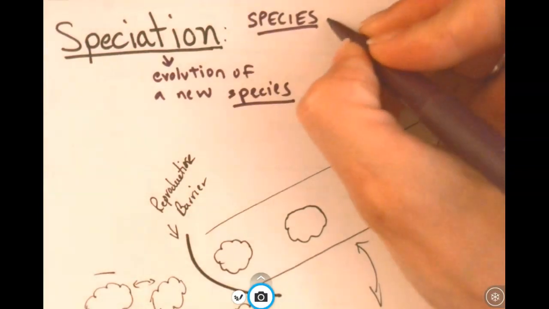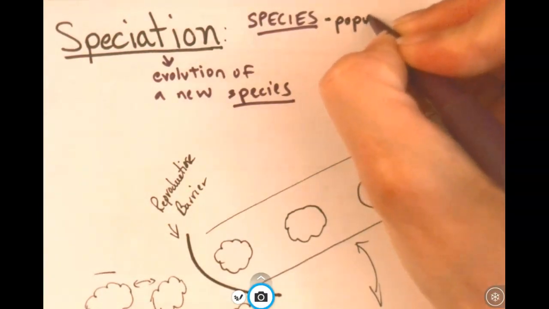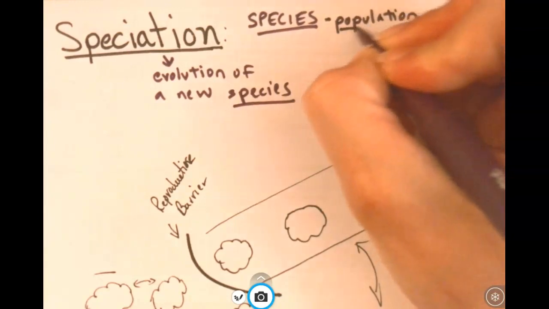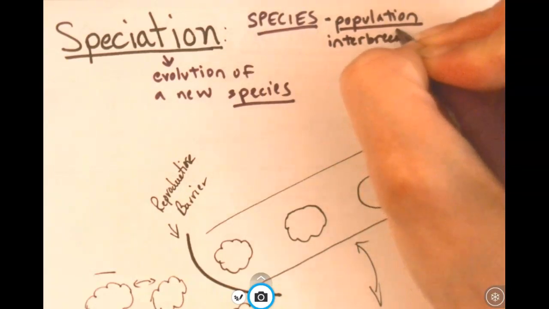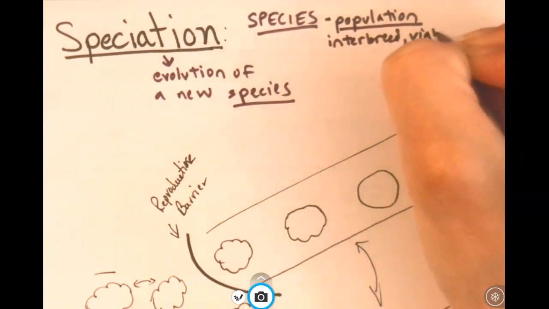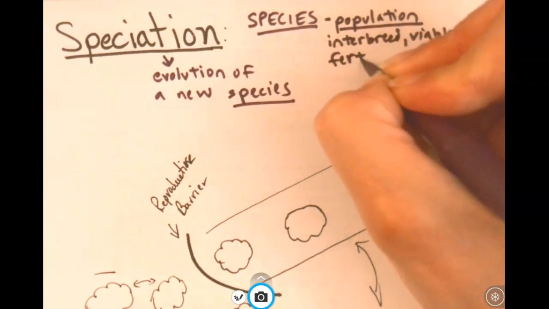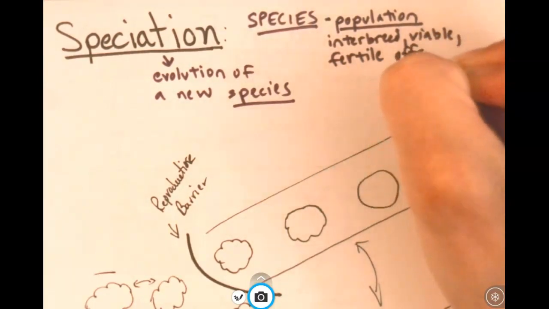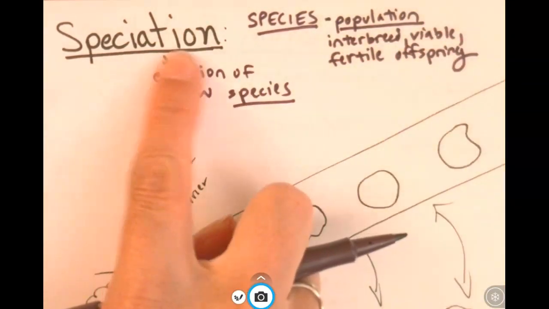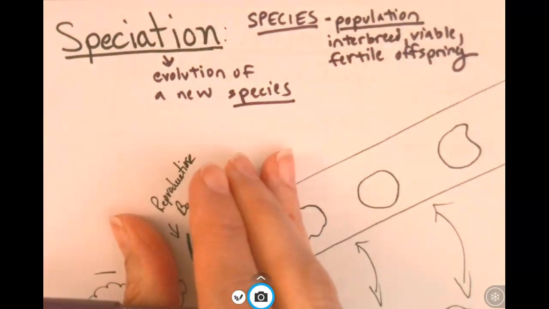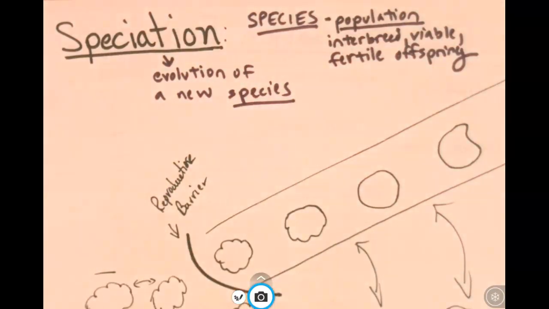So this idea of a species is a population of organisms who can interbreed and produce viable, fertile offspring. Then again, this idea of speciation is where different populations split and evolve into new species that can no longer interbreed and produce viable, fertile offspring. So the most important part of this is this idea of a reproductive barrier.